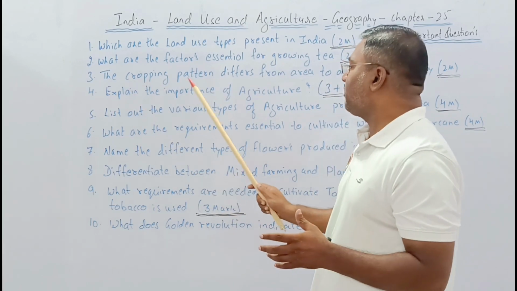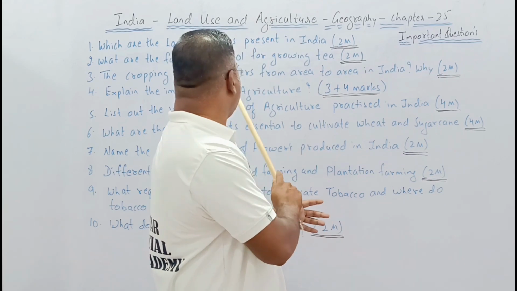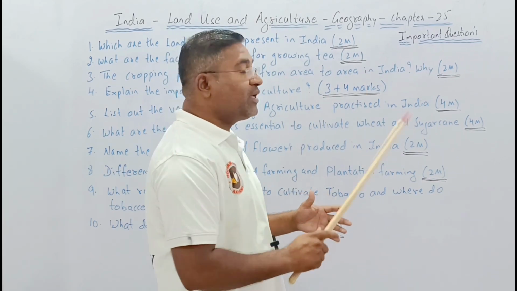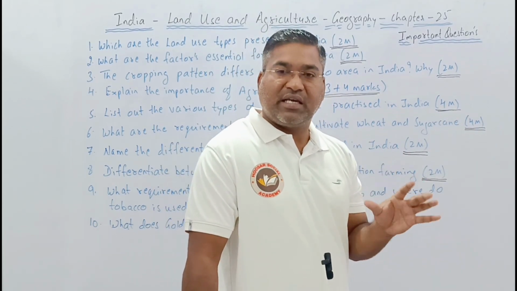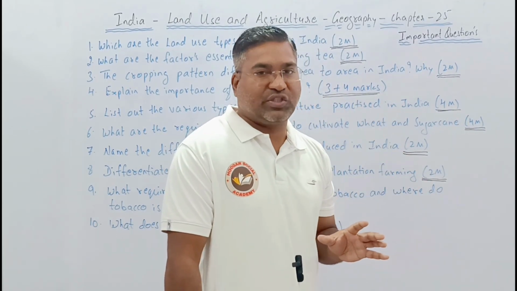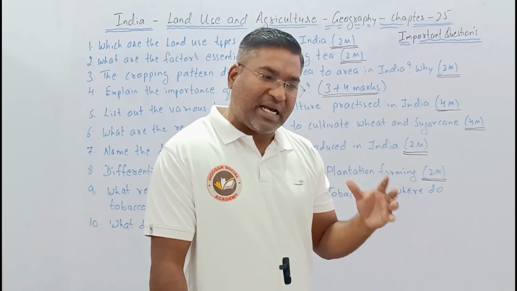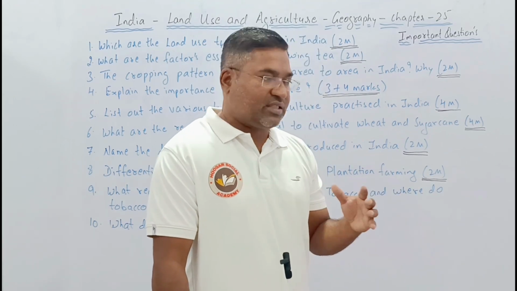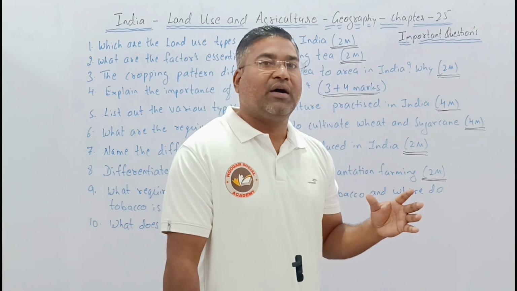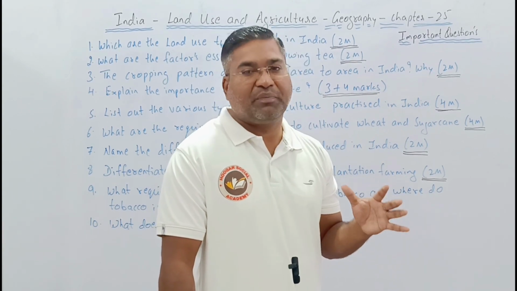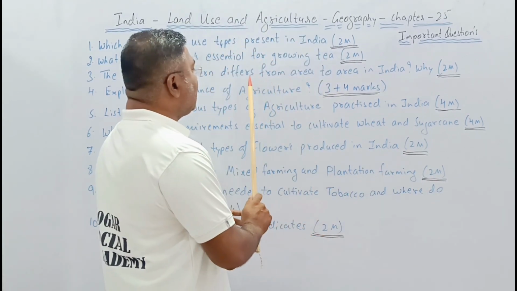Now the third one: the cropping pattern differs from area to area in India. Why? We know very well that throughout India we do not get the same surface area in all four directions. There will be a lot of difference. Somewhere we see mountains, somewhere the agricultural land is very near to a river body, somewhere plateaus, right? All these things make it differ. The weather or climatic condition plays a very important role in the production of any crop. So why is it so? That answer you are going to mention.